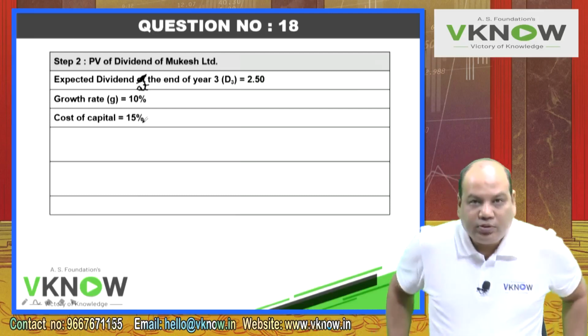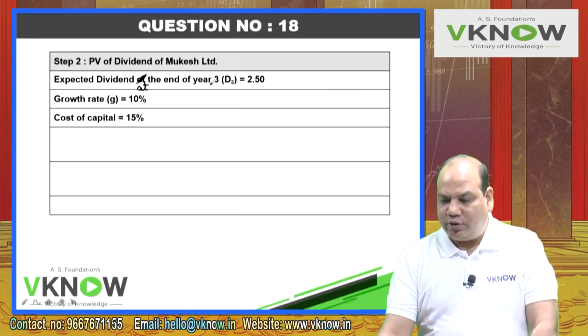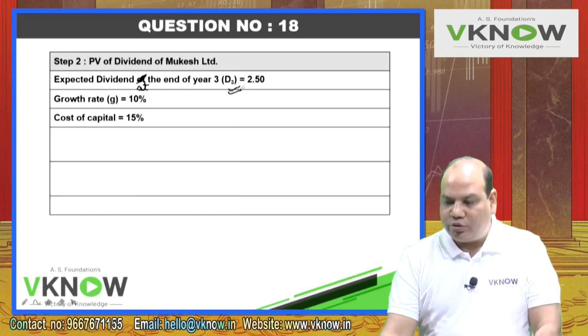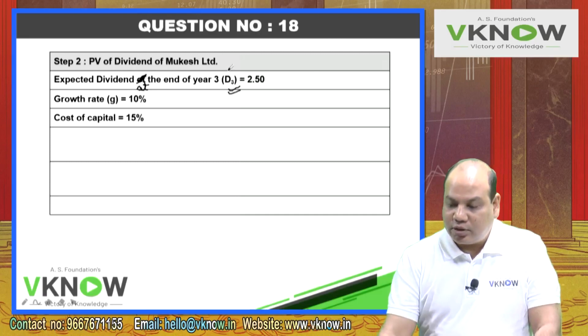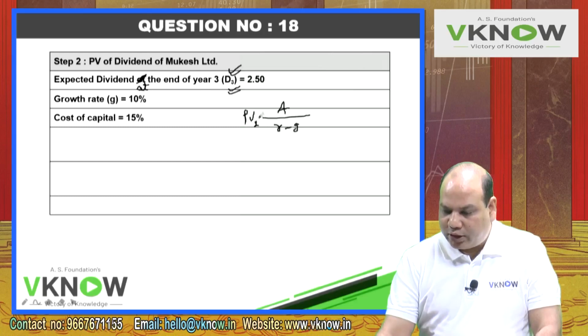Now pay attention, the first dividend this time you will not receive in year 1, you are going to receive the first dividend at the end of 3rd year. So when you apply the formula A upon R minus G, you get the present value at the end of year 2.